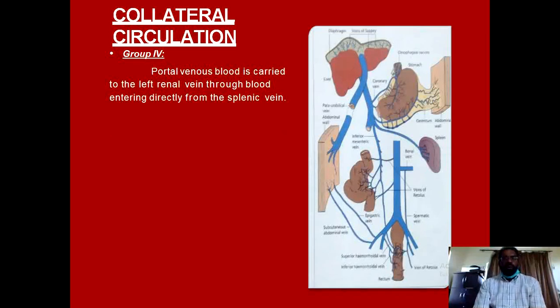And the fourth group of these collaterals are formed when the portal venous blood is carried to the left renal vein through the blood entering directly from the splenic veins. This left renal vein opens into the splenic vein, so when the portal pressure is increased it is transferred back into the splenic vein, and that pressure is also transmitted into the left renal vein, leading to this group 4 of the collateral circulation.